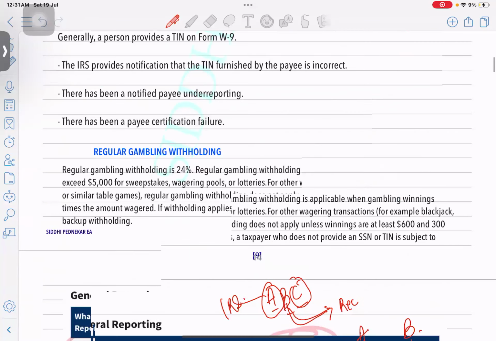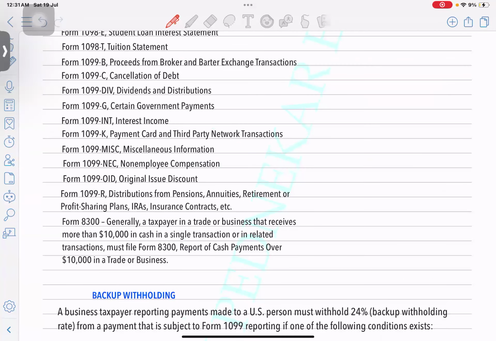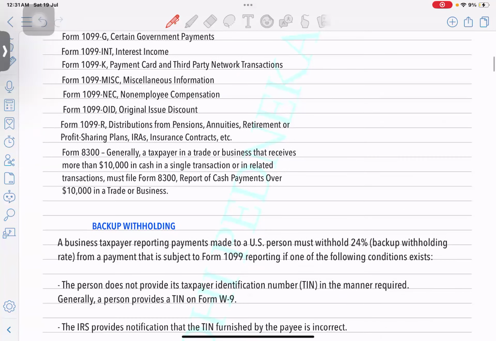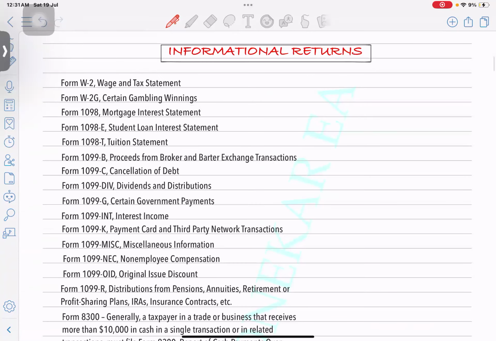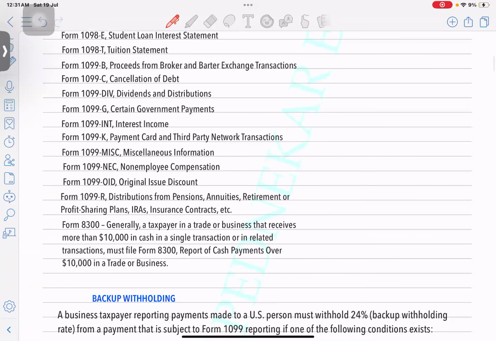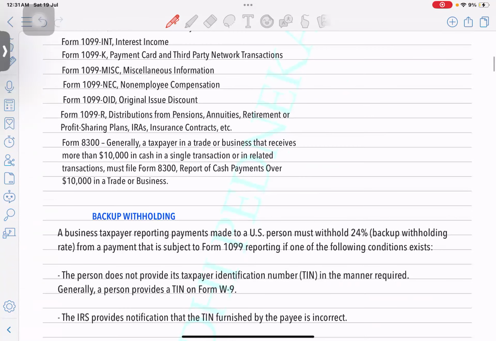So don't try to mug up and eat everything on the plate. Eat whatever is necessary and worthy for your exam. No one is going to ask the simple form numbers. Whatever form numbers are relevant, I will give you a list, but these simple form numbers are not required.